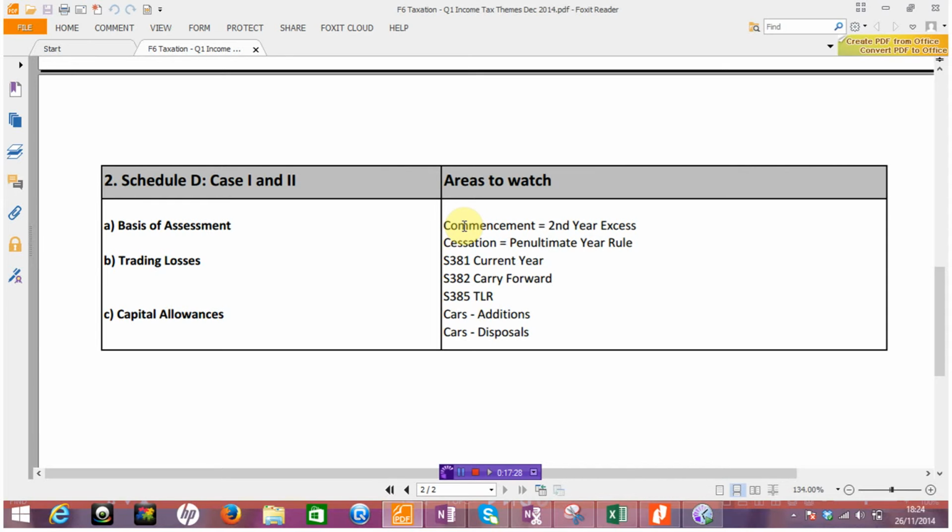Obviously, with commencement, we're looking out for the second year excess trick. Yeah, it's got to be in there. It works in the taxpayer's favor. We're looking to make any deduction of that excess from year 3 to reduce the year 3 assessment.